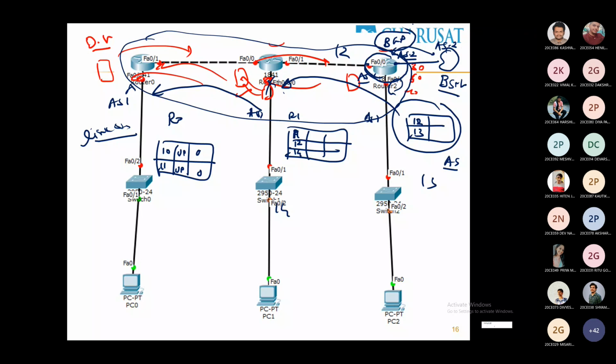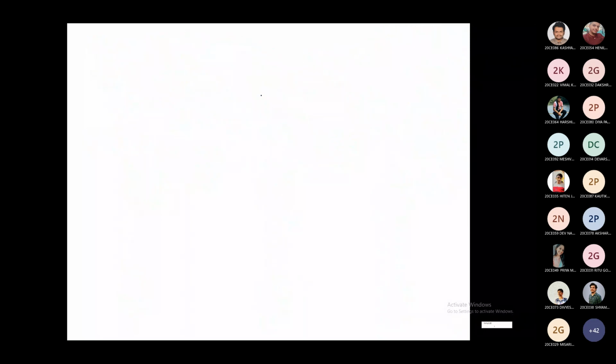Is it clear? In another sense, if you want to govern your own network, for example, BSNL wanted to govern its own network, can we use BGP? No. We can use either distance vector or link state. Is it clear? Any question?